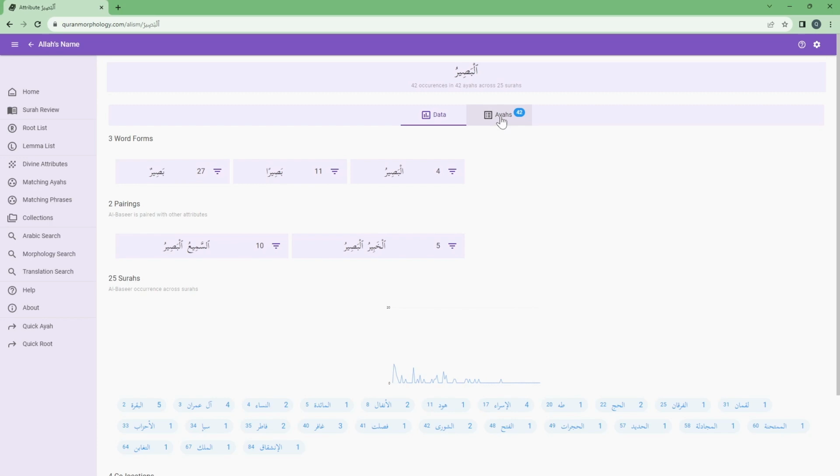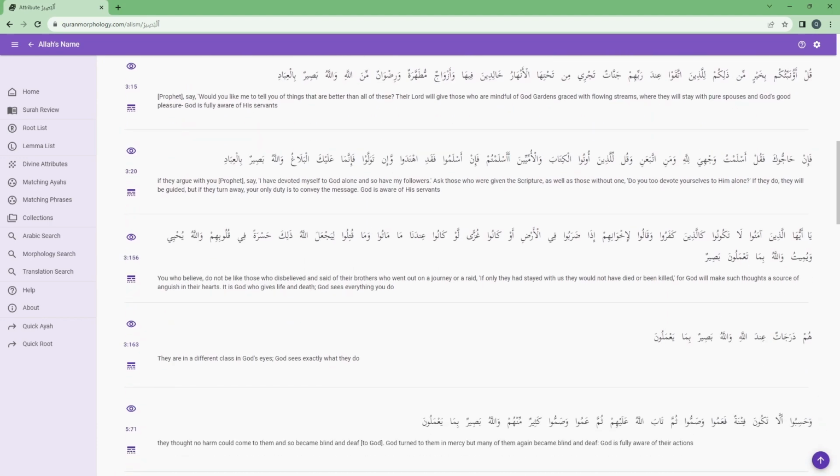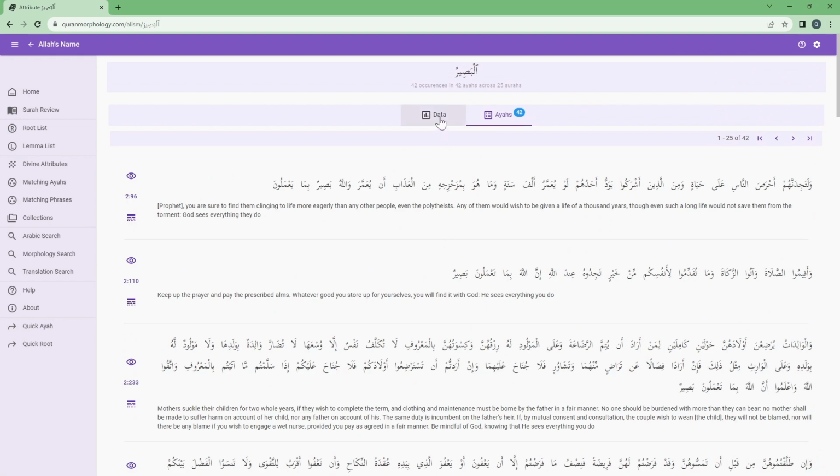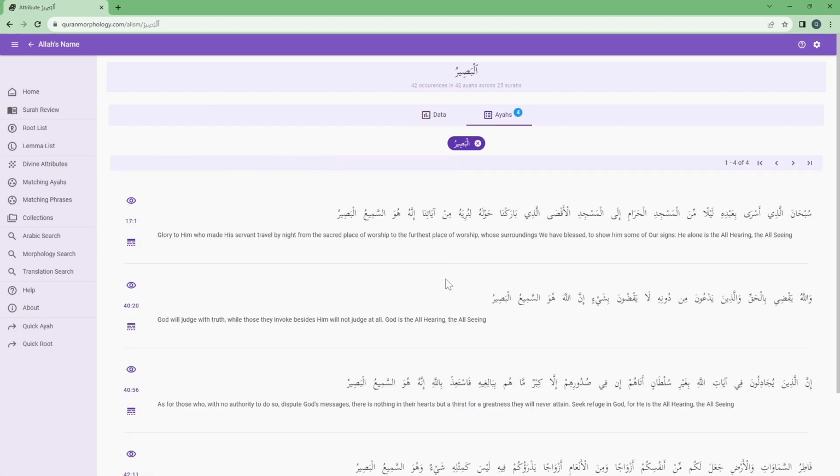The second tab shows all 42 ayahs that the Al-Basir attribute occurs in. I can filter and see those 4 ayahs that have Al-Basir. If I want to remove the filter, I can just do so.